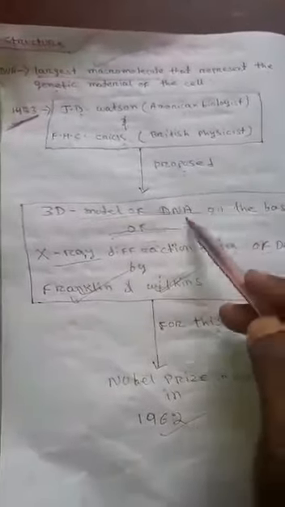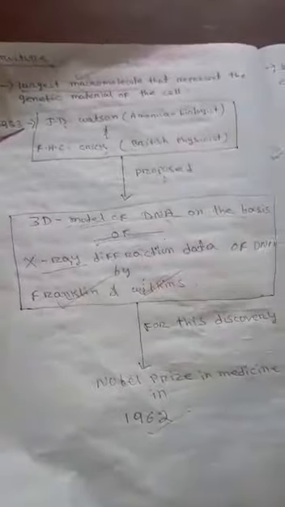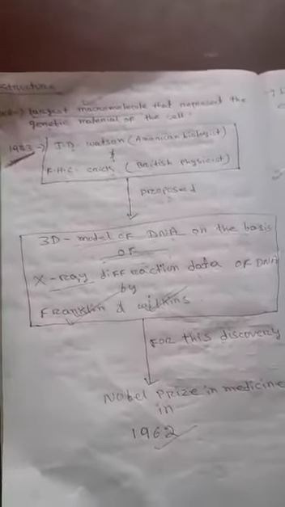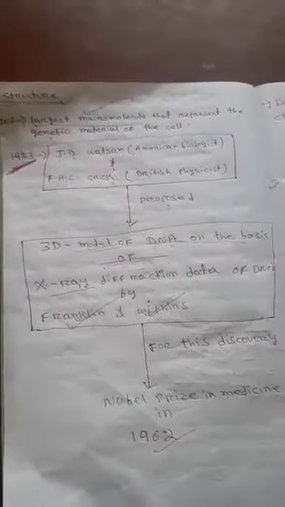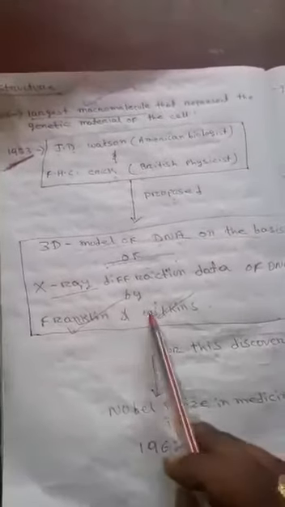This 3D model of DNA proposed by Watson and Crick is called the Watson and Crick model of DNA structure, and it is accepted worldwide. All the scientists throughout the scientific world, all science students and teachers, follow the Watson and Crick model of DNA because it gives us a clear idea about the structure of DNA.